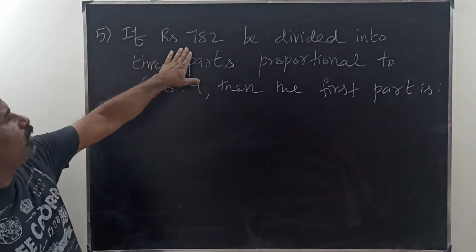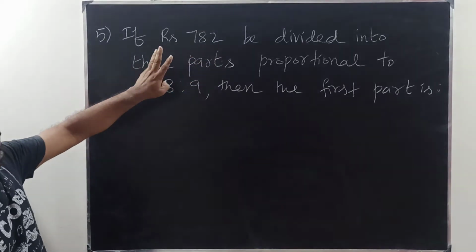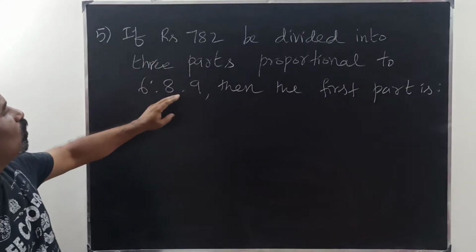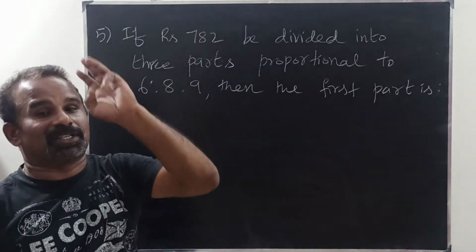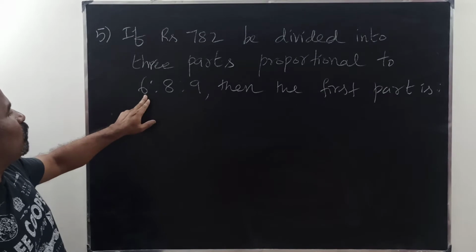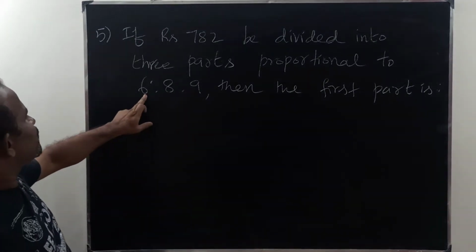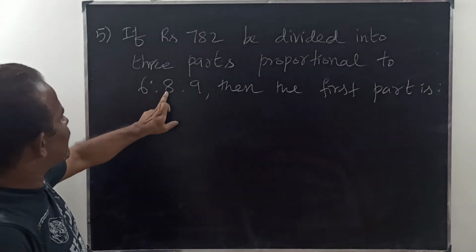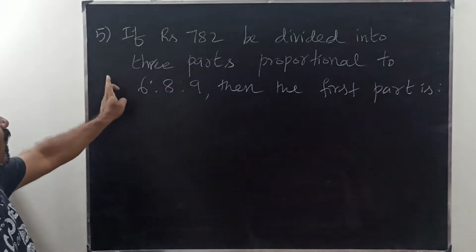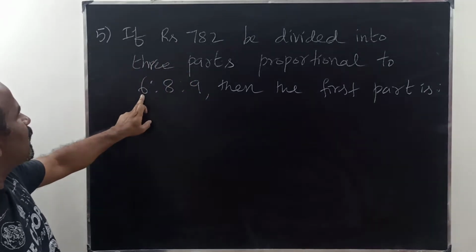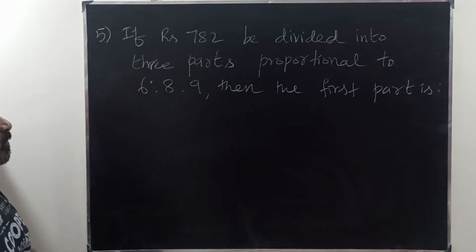So this 782 will be divided into 3 parts. It will be divided and given to 3 persons in the ratio of 6 is to 8 is to 9. That means the first person has to get 6 parts, then 8 parts, 9 parts. So this is most important. Totally we want how many parts? 6 plus 8 is 14, 14 plus 9 is 23 parts we want.